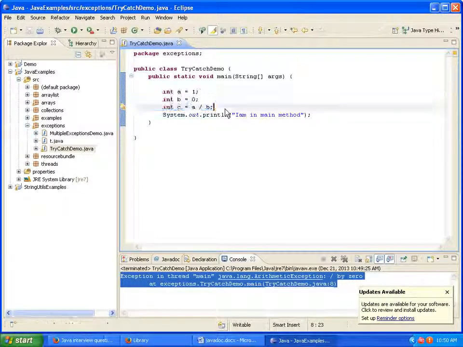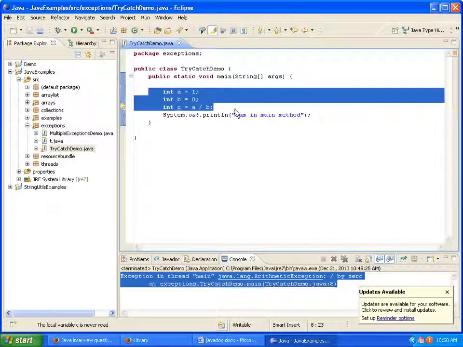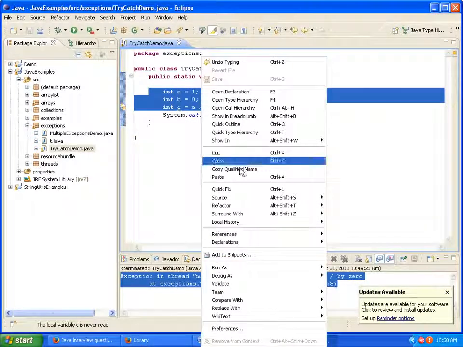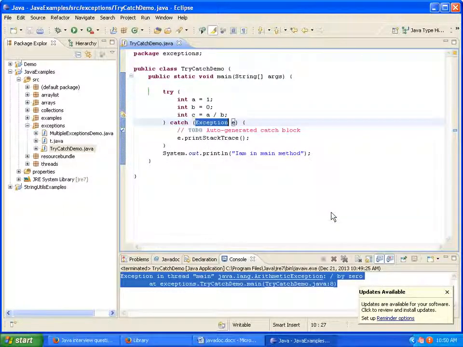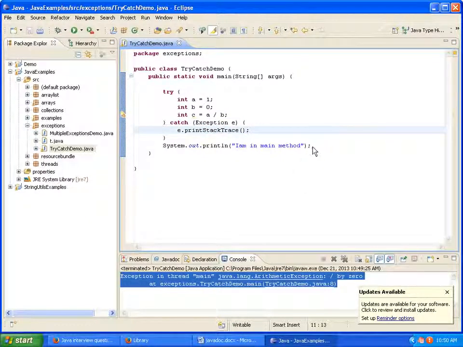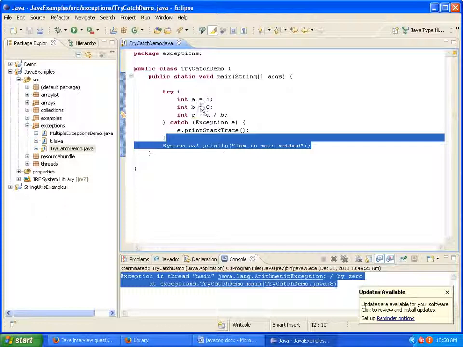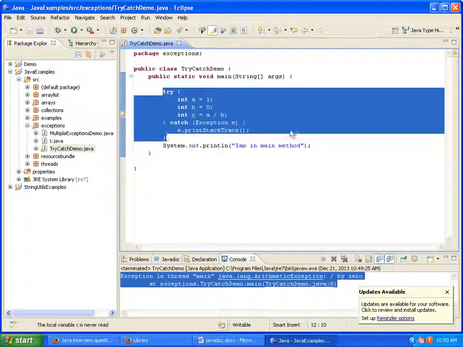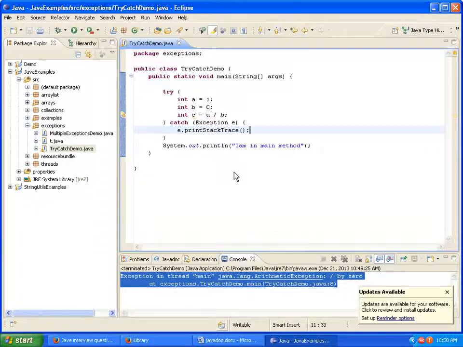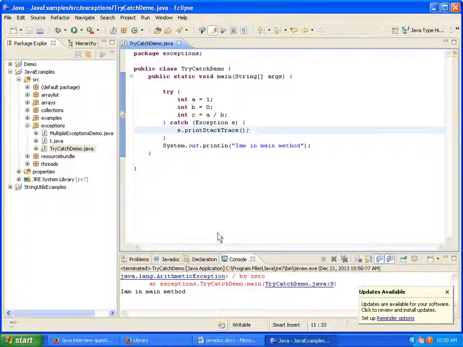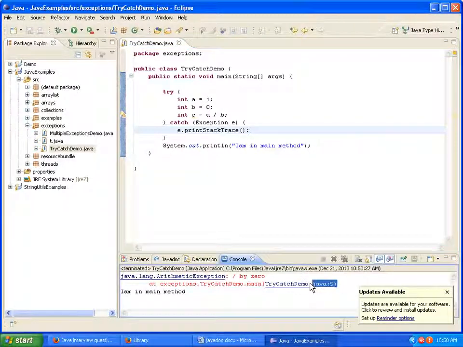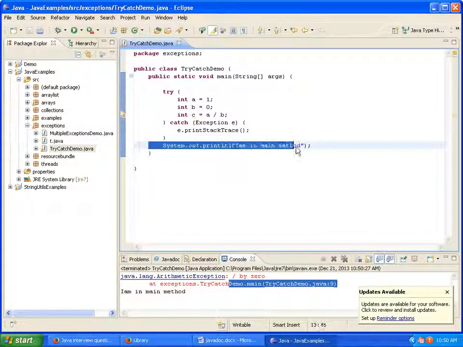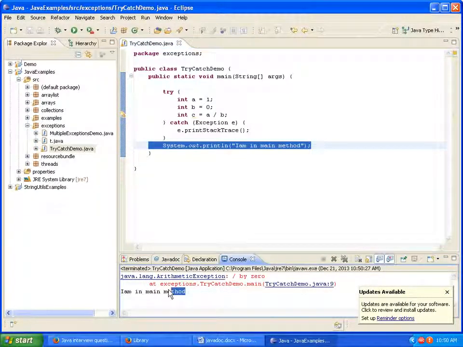Now I will keep all these in try-catch block. Right click, surround with try-catch block. Now if we run this program, this will print "I am in main method" also. Why? Because we are handling using try-catch block. Now I am running the program, run as Java application. See here, it's printing an exception. That means we are catching the exception by using e.printStackTrace. At the same time, it continues the execution of the program. So that is the reason it's printing "I am in main method".